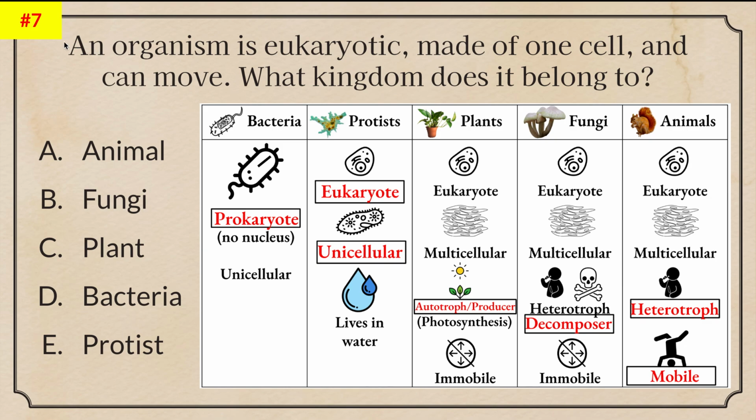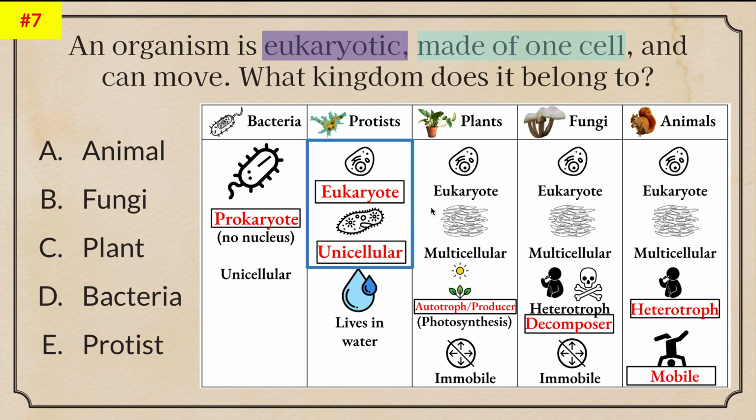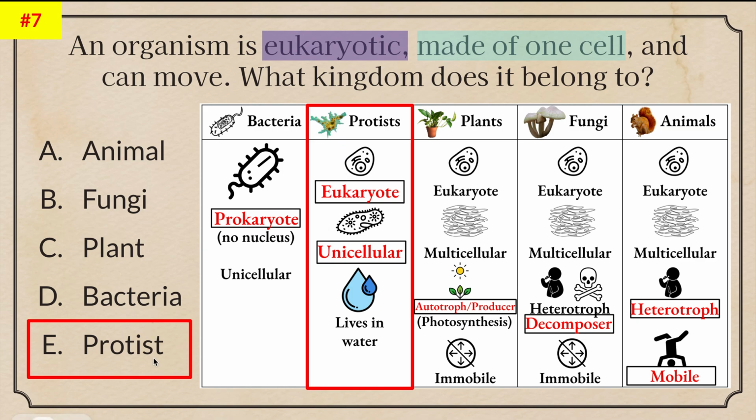Number 7, número 7. An organism is eukaryotic, made of one cell, and can move. What kingdom does it belong to? Un organismo es eucariote. Because of this, we're going to eliminate bacteria. Okay. So now we have these 4. It is made of one cell, compuesto de una célula. So now we know that we can eliminate these 3. Podemos eliminar estos 3 porque solo está compuesto de una célula. This gives us our answer. Nos da nuestra respuesta, which is a protist, un protista.